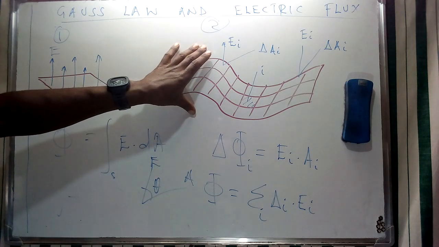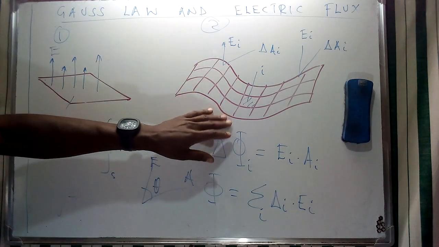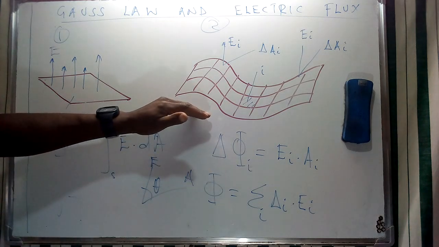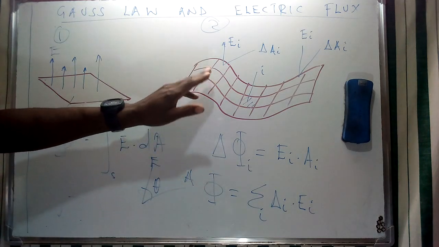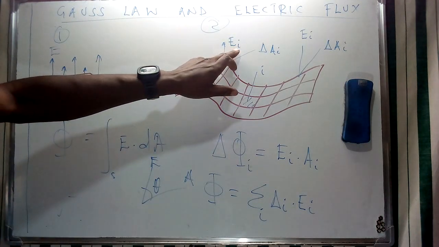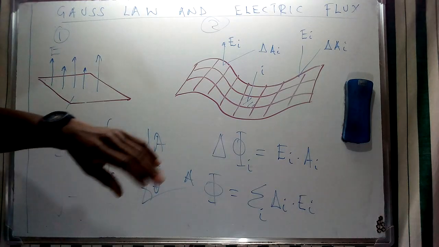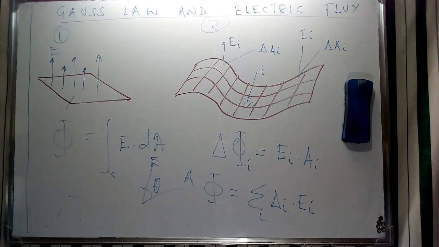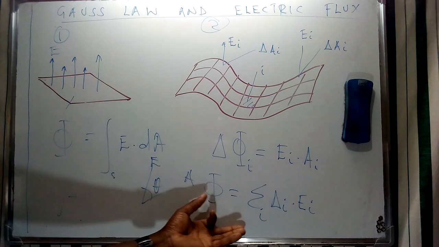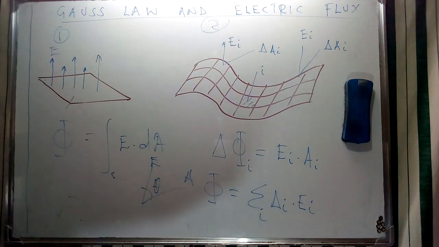Therefore, we're going to consider a curved surface for this specific area. To analyze this, we're going to divide the curved surface into small squares, which we assume are flat, and the electric fields for these individual squares are going to be uniform. Therefore, to find the total flux through this surface, we're going to use calculus, which basically entails the summation of these individual squares to find the total electric flux through that curved surface.